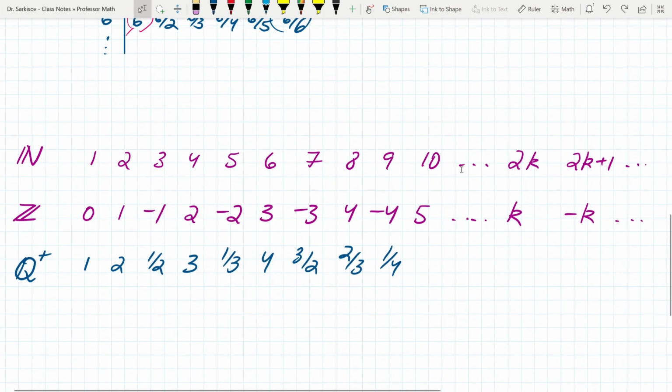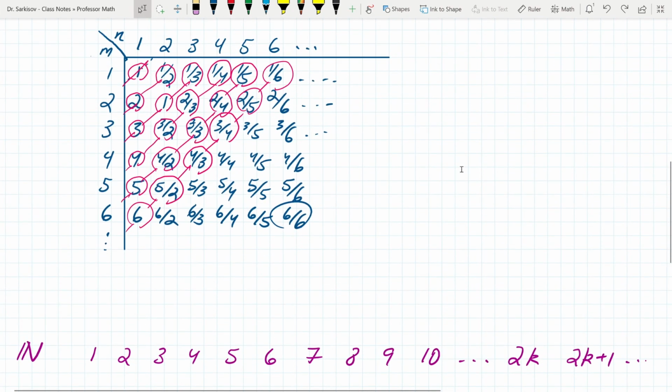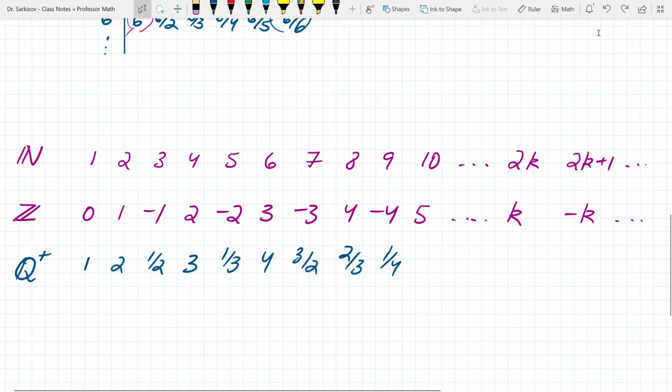So 1/4, and then we have 5, and then we already have the, see, that's a 2, we already did that. That's a 1, we already did that. That's a 1/2, we already did that. So 5 and then 1/5, right? And then on and on and on.